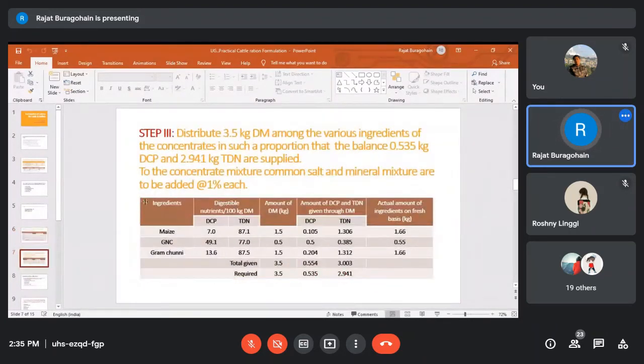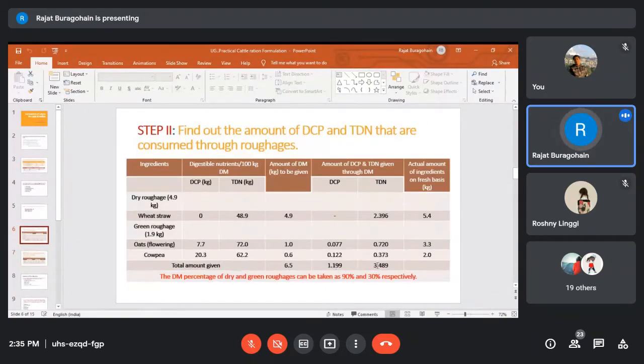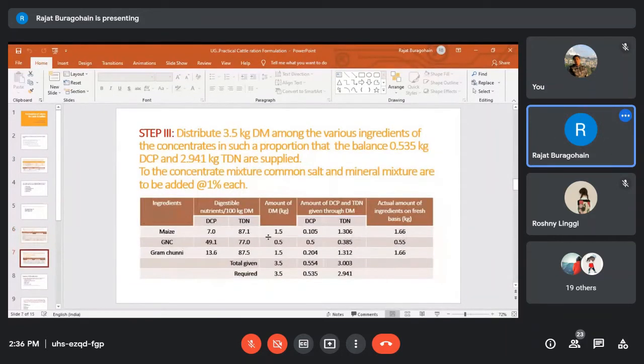Step number 3. So after that, you have calculated the quantity of DCP and TDN the animal will get from roughages. Then the rest of the requirement of DCP and TDN should be provided by the concentrate mixture. So we have to formulate the concentrate mixture in such a way that it provides the remaining requirement of DCP and TDN to the animal. So here I'm writing, to distribute 3.9 kg dry matter among the various ingredients.